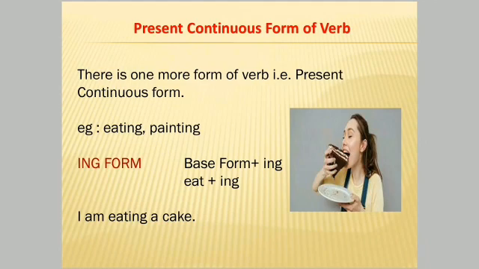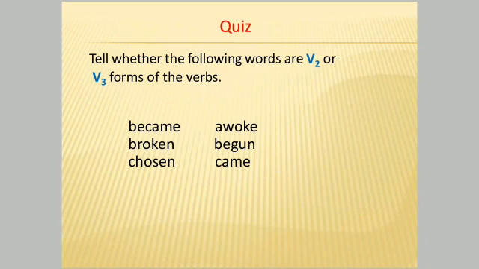And the example for this is I am eating a cake. This sentence tells us that the action is still happening. I am still eating a cake. So when we use ing with base form, that form of verb is called present continuous form.